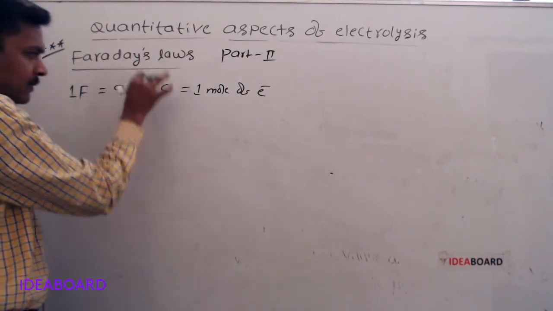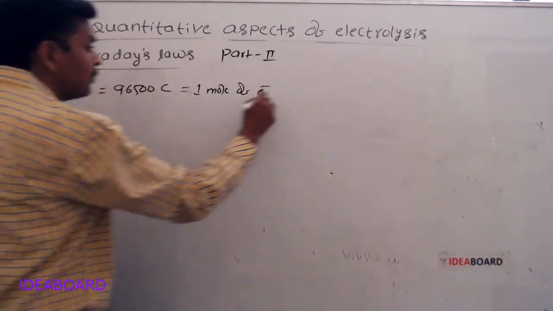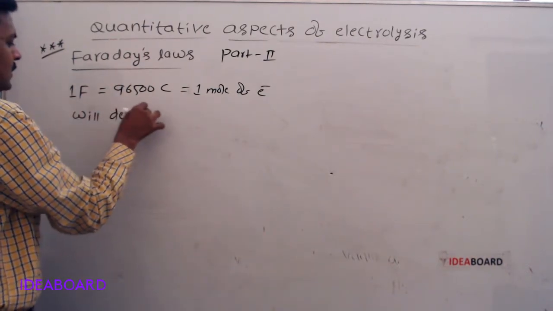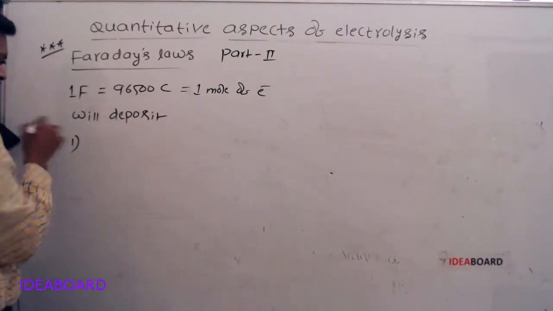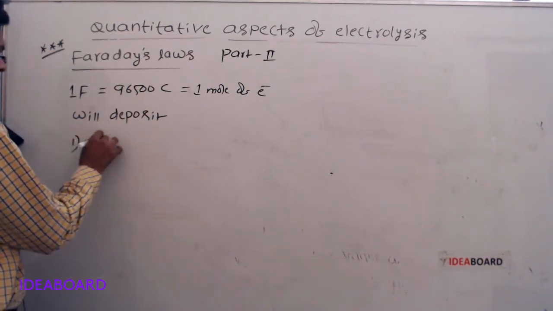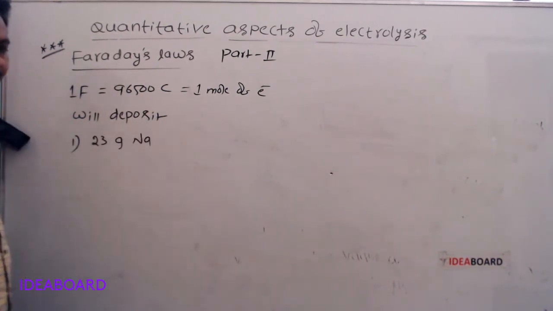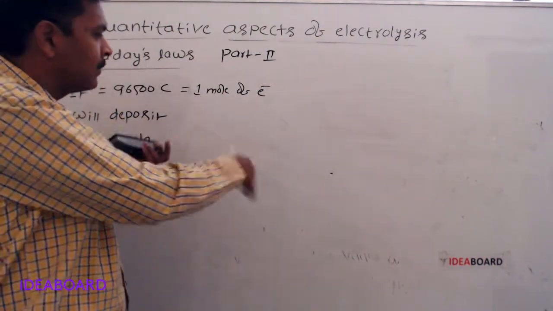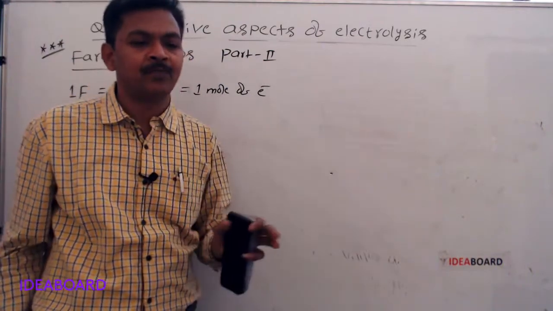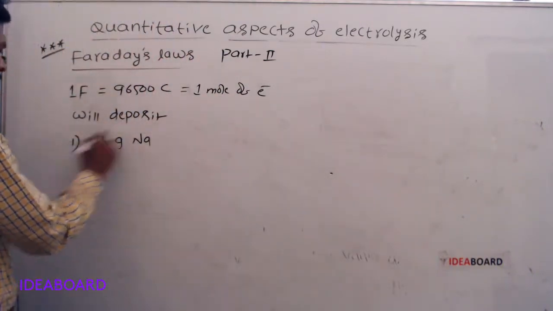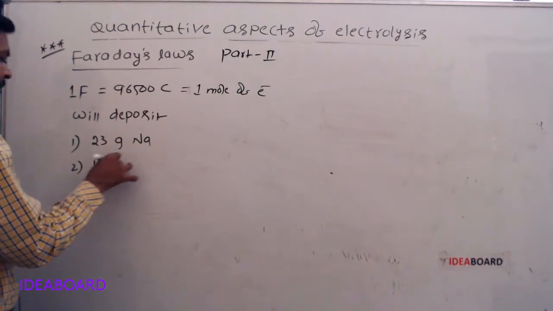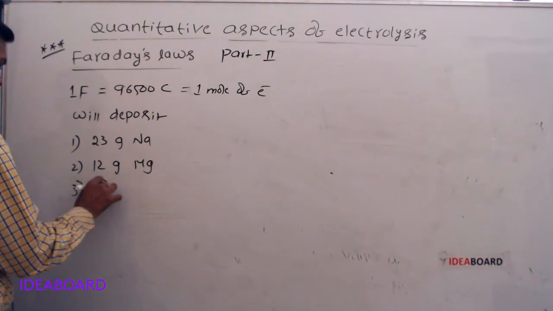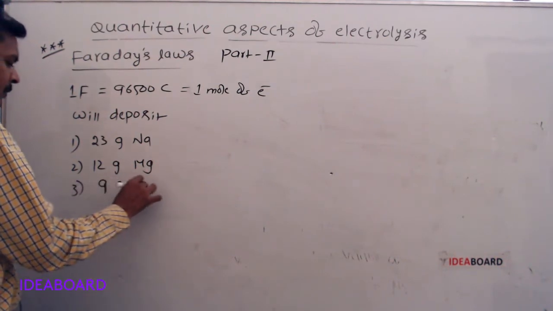1 Faraday, or this many coulombs, or 1 mole of electrons will deposit 23 grams of sodium. 1 Faraday will deposit 1 equivalent weight of substance. The equivalent weight of sodium is 23 grams. 12 grams of magnesium, because the equivalent weight of magnesium is 12. 9 grams of aluminium.